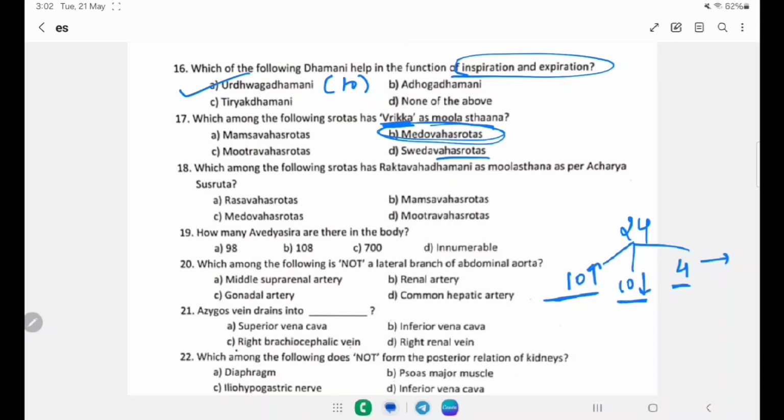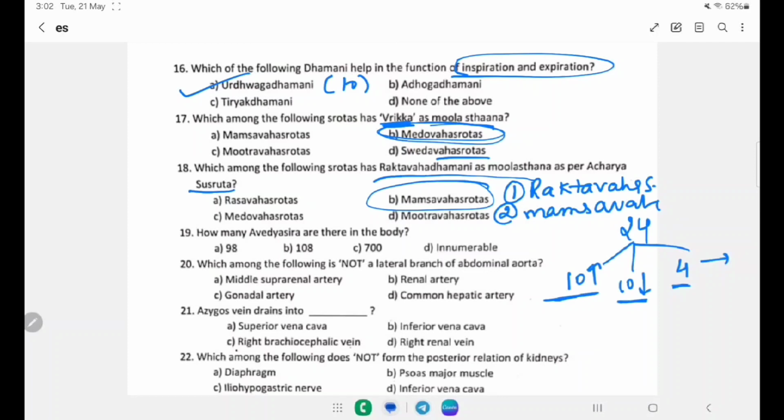Which among the following Shrotas has Raktavaha Dhamni as a Moolasthana as per Charaka and Sushruta? So Raktavaha Dhamni is the Moolasthana of which one? Option A Rasavaha Shrotas, B Mamsavaha Shrotas, C Medovaha Shrotas, D Mootravaha Shrotas. According to Sushruta Acharya, this Raktavaha Dhamni has two Moolasthana. One is for the Raktavaha Srotas and another is the Mamsavaha Srotas. So the right answer will be the Mamsavaha Srotas.